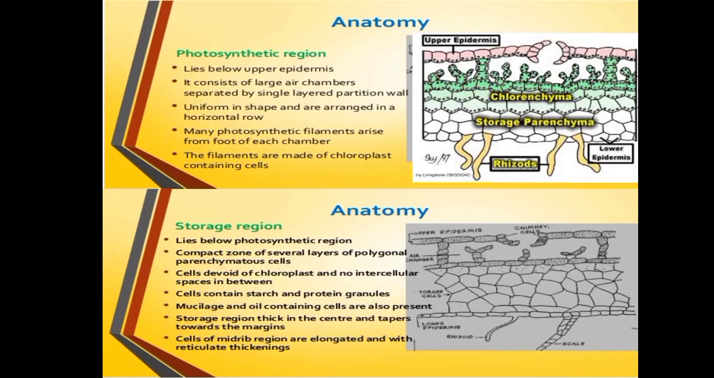And here the lower epidermis also consists of rhizoids as well as scales. And you can see there are two types. Rhizoids are unicellular, that is the tuberculate and the smooth-walled rhizoids.